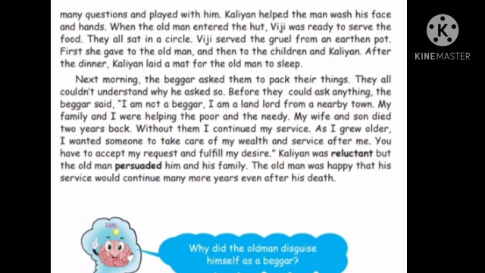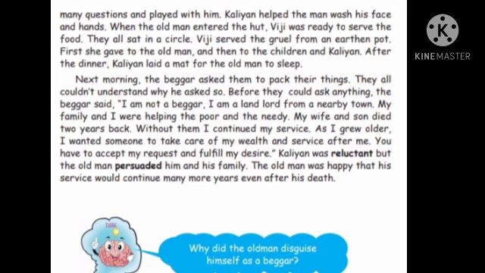Kaliyan was hesitant, but the old man persuaded him and his family. Hesitant means he didn't accept to come, but persuaded means convinced him and his family to go along with the old man. And then the old man was happy that his service would continue many more years even after his death.